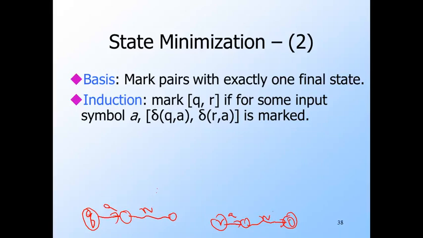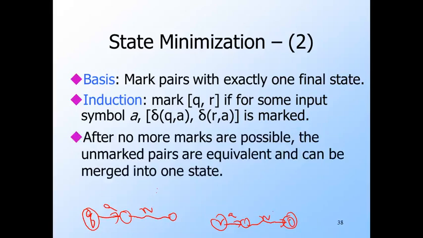Okay. Then I claim AW distinguishes Q from R, because obviously Q goes on AW to a non-final state, and R goes on the same AW to a final state. After no more marks are possible, the unmarked pairs are equivalent and can be merged into one state.